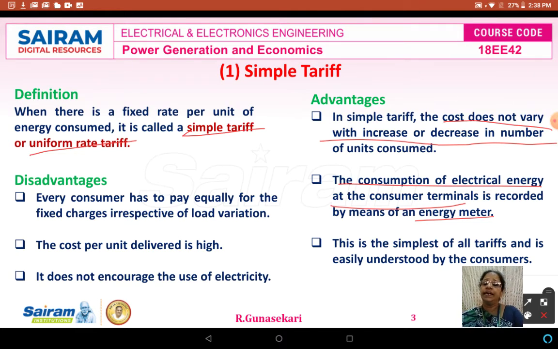Next, the disadvantages. Every consumer has to pay equally for the fixed charges irrespective of load variation. For example, in domestic service, nowadays 100 units are free. For more than 100 units, each unit is paid for. So whether they are using domestic appliances like a washing machine, fridge, vacuum cleaner, or not using them, using only a tube light and water pumping, the cost is never reduced. Because for every domestic service we equally fix the tariff charges.